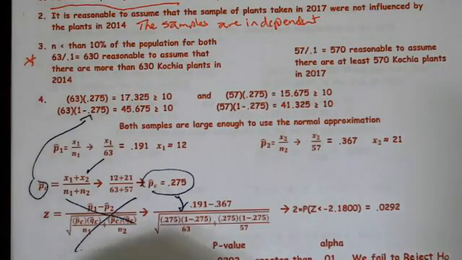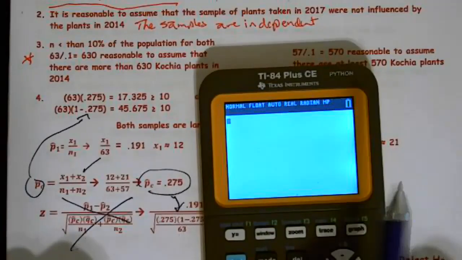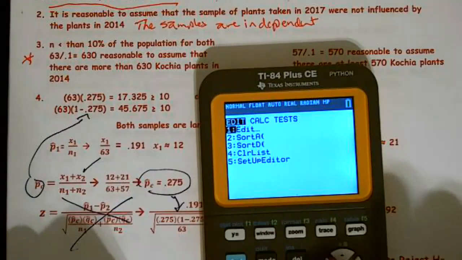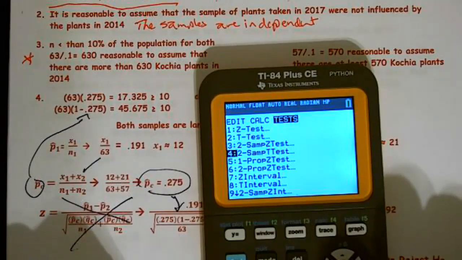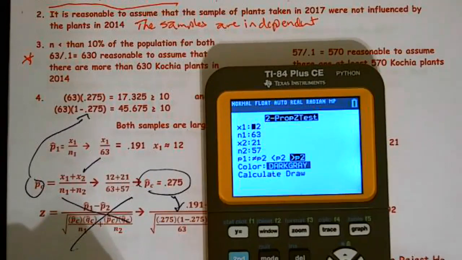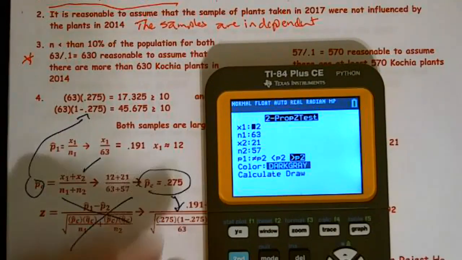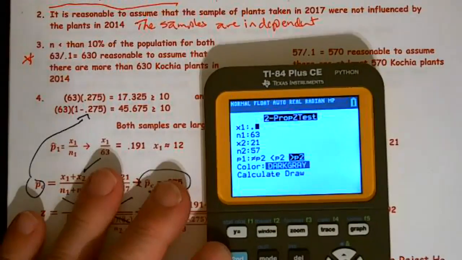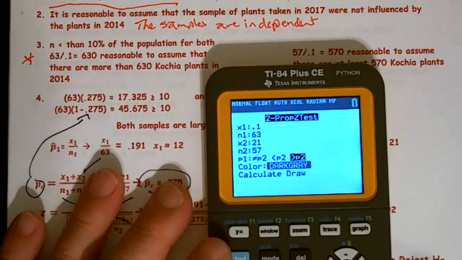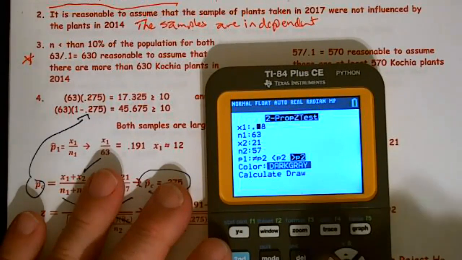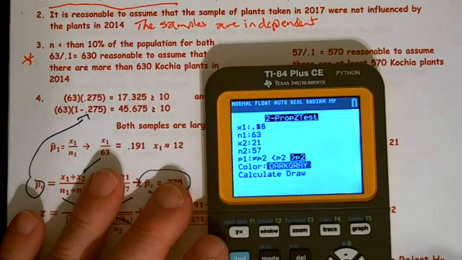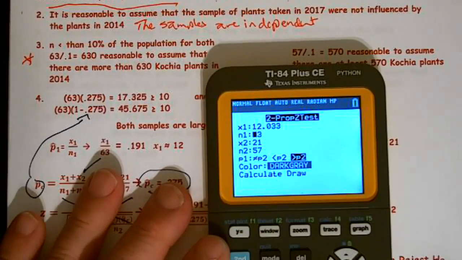So when I go to the calculator, I'm going to go stat test, and drop down to 2 proportion z test. And just to check this out, I have 0.191. Excuse me, I should have said our sample size was 63, so 63 times 0.191.